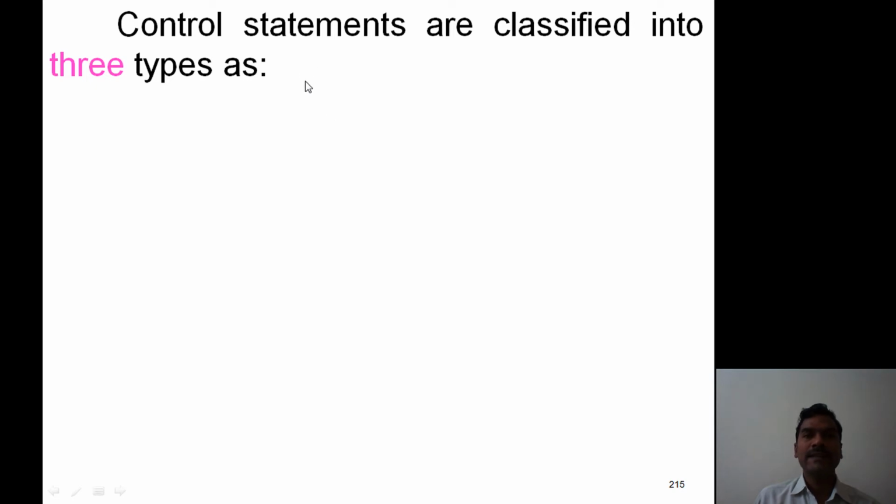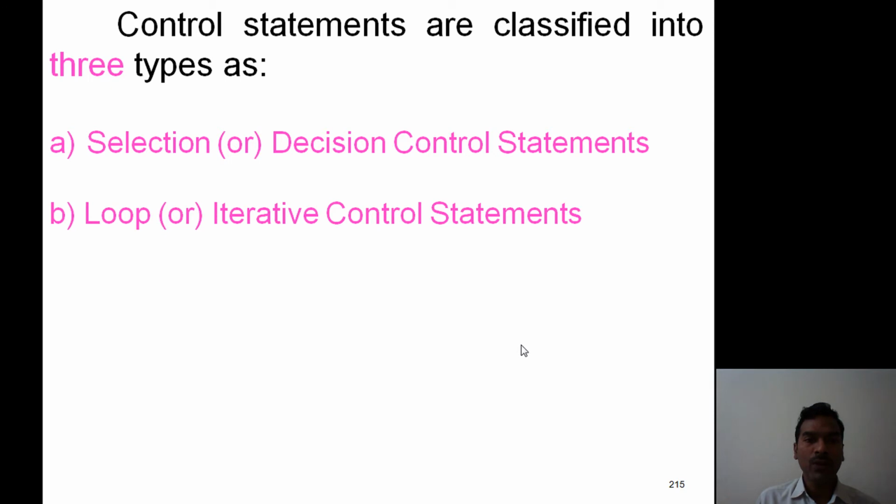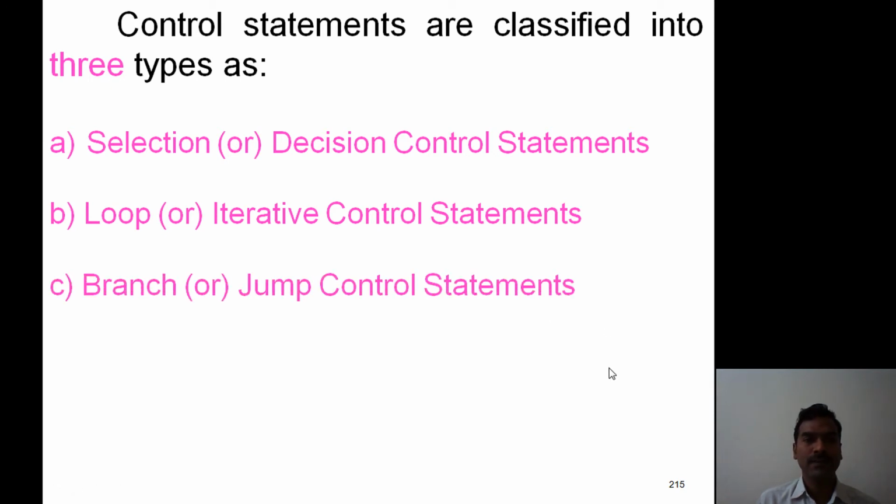Here, in C language, control statements are classified into three types based on those three constraints: selection or decision control statements, loop or iterative control statements, branch or jump control statements.